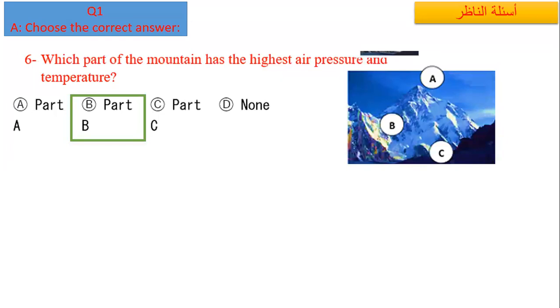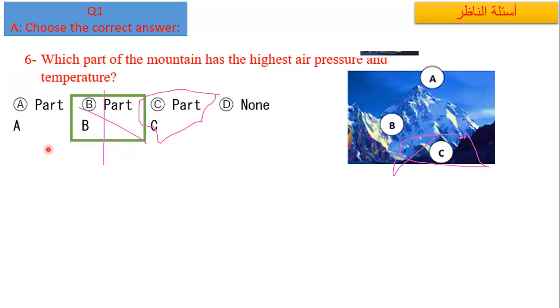Where is the pen? Here is the pen, we will mark it here as part C. I'm sorry. So it is part C, we cross this one out. Here is the lowest part. So this is the highest, at the bottom I have high temperature, high air pressure and high density. So part C contains the highest temperature, air pressure and density. Sorry for this.